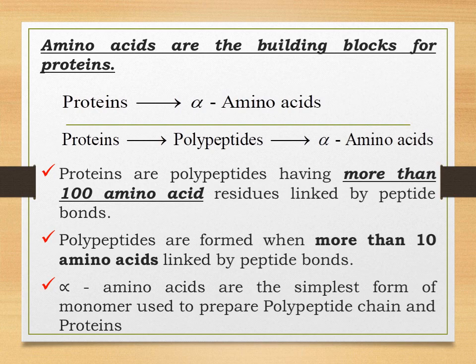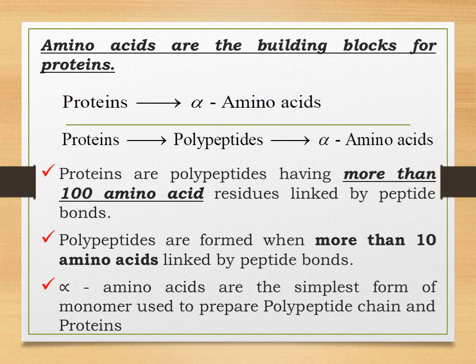Now what are amino acid residues? These are the CHR units. We will be studying about this. Polypeptides are formed when more than 10 amino acids are linked by peptide bonds. So students, please note that amino acid residues are the CHR units, and when more than 10 amino acids are linked to one another by peptide bonds, they give rise to polypeptides. What are peptide bonds? We are going to study that in the next slide.